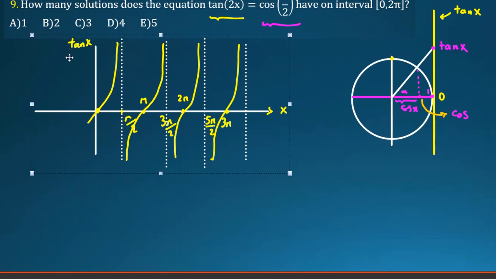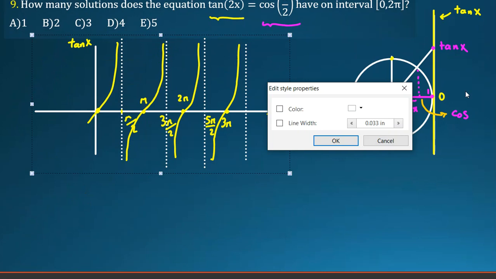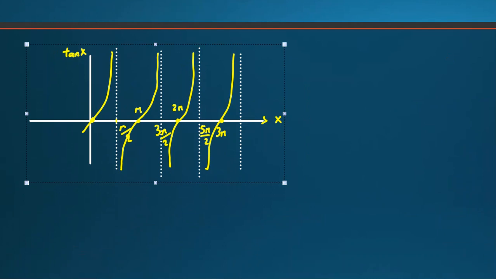Now that we want to find tangent x, if we paste it, tangent x, if we paste it, we want to find tangent 2x. Let's see what happens. When you consider tangent 2x, all these numbers should be divided by 2. So pi over 2 will change to what? Pi over 4. Pi will change to what? Pi over 2, because x is multiplied by 2. You should divide all things here by 2. So if we divide all these things, it will be what?